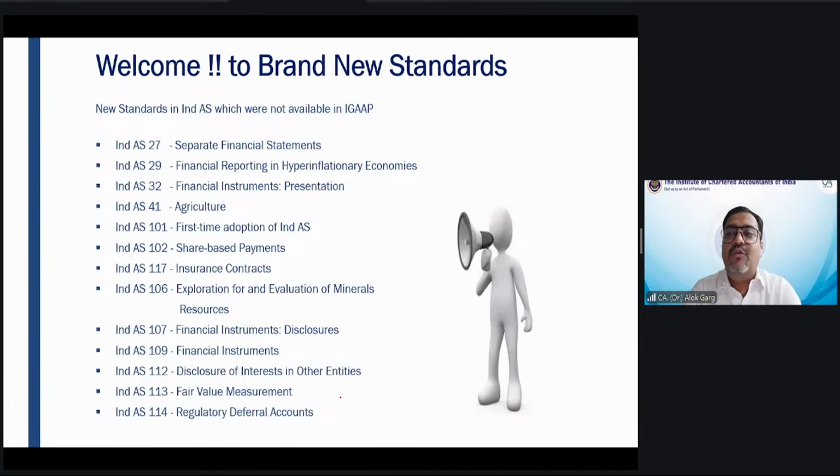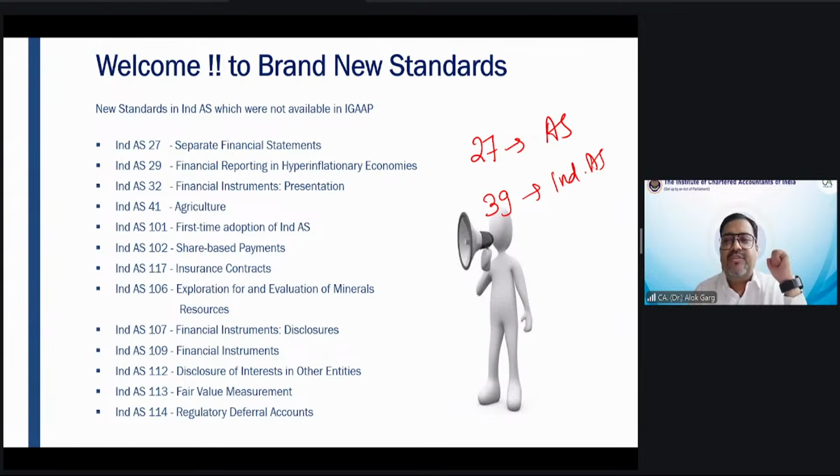Friends, do you know how many accounting standards are there? AS. How many AS are there? There are 27 accounting standards. And do you know how many Ind AS are there? Yes, sir. You told just now, 39 Ind AS are there. So how many more standards are there in Ind AS? 12 more. So my dear friends, these Ind AS are very detailed, very vast.